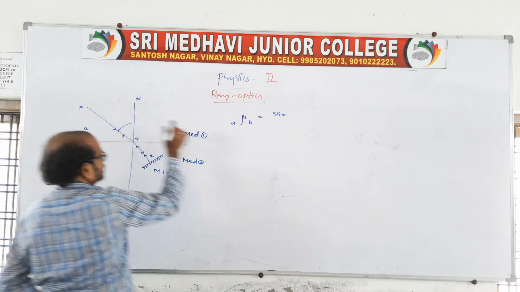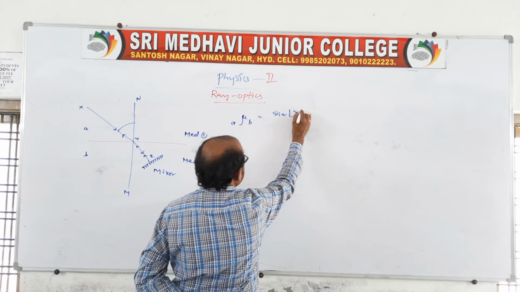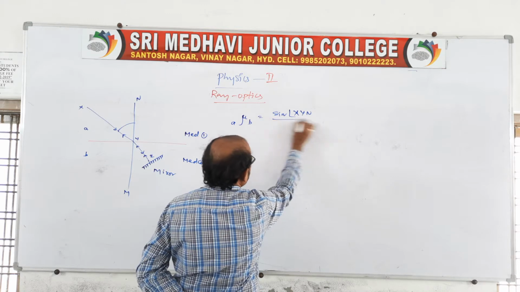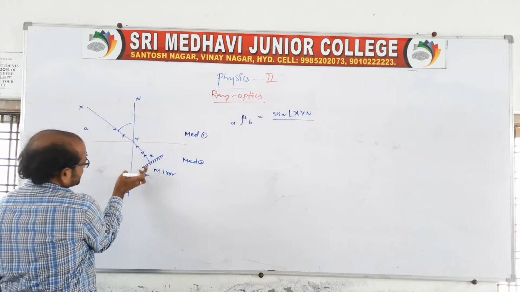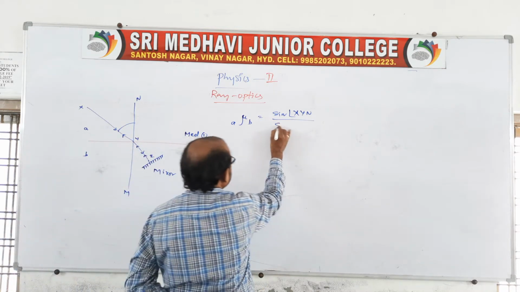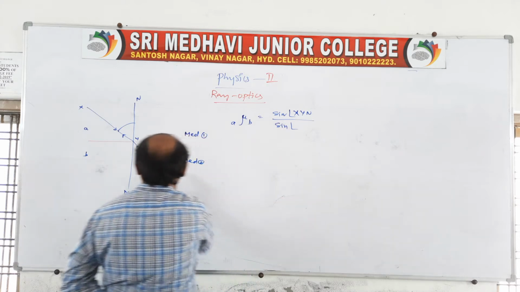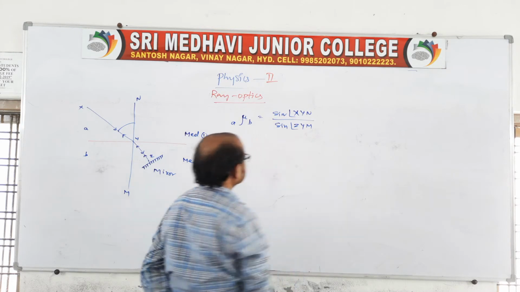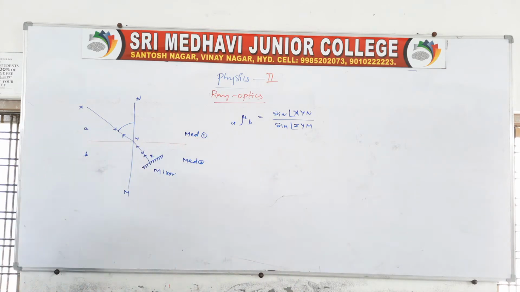You take as X, Y, N. The angle will be X, Y, N, and the light is reversed. So you say sine of refraction will be the angle of Z, Y, M. Z, Y, M is b with respect to a.